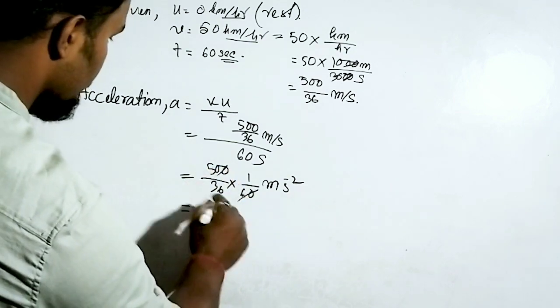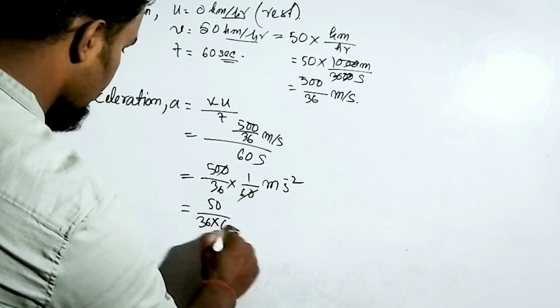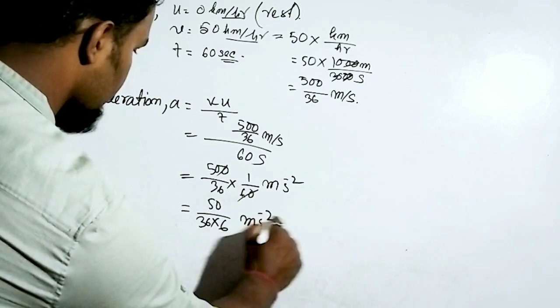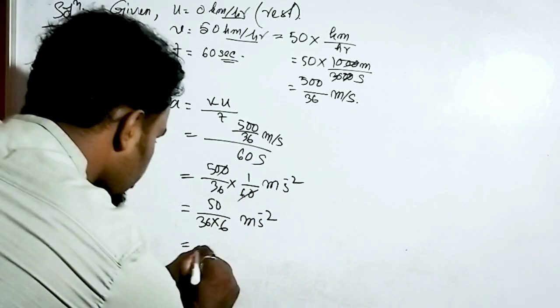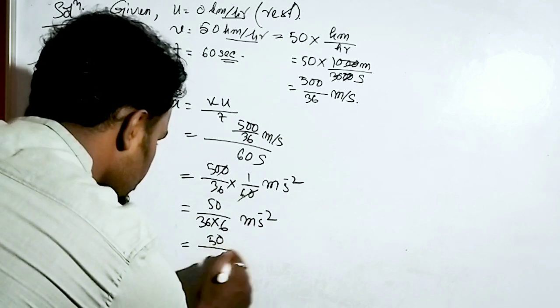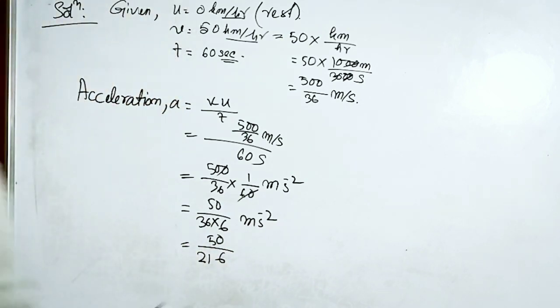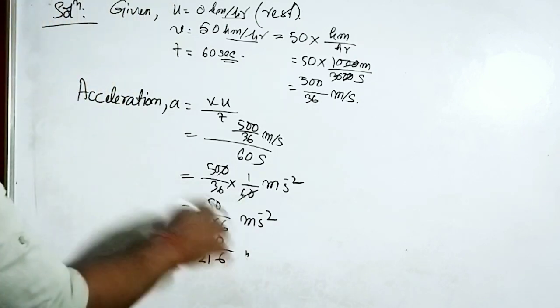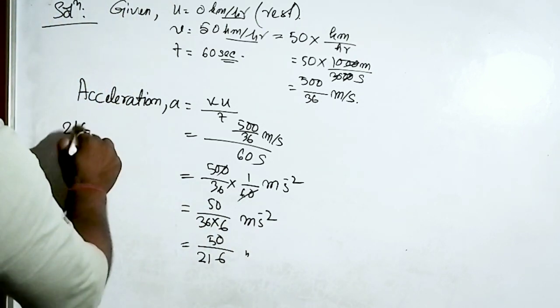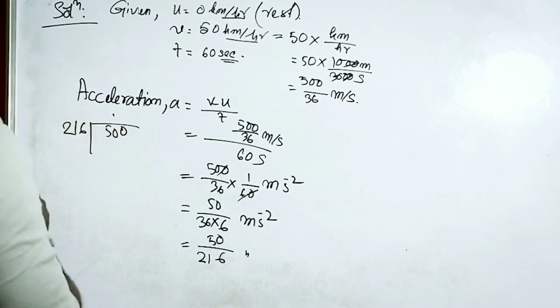Now I will cut this part. So what is going to be there? 50 by 36 into 6 meter per second square. It will be 50 by 6 into 6, which is 36, 6 into 3 is 18, 18 plus 3, 216, meter per second square. We have to simplify it. 216 and 500.